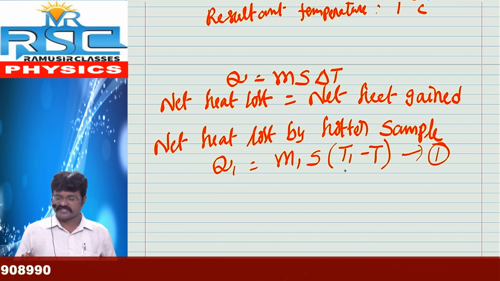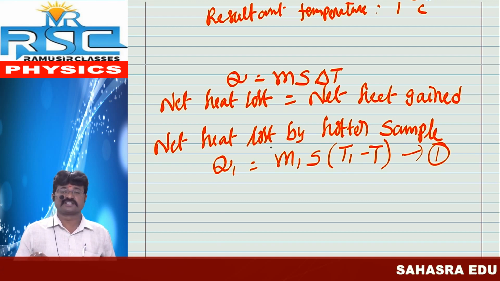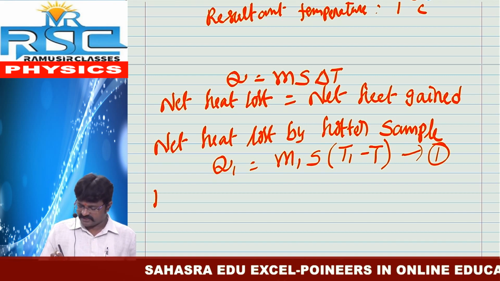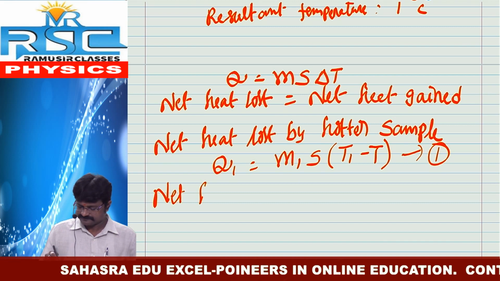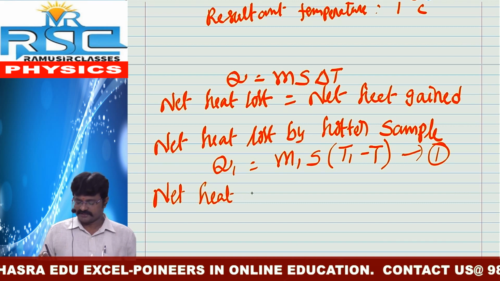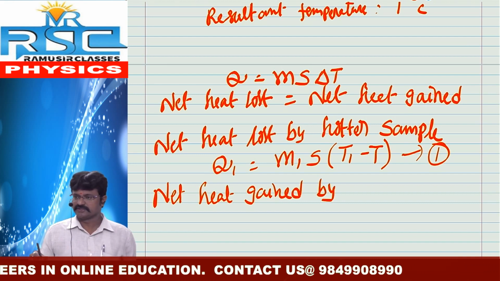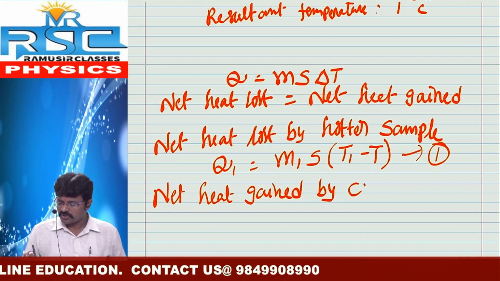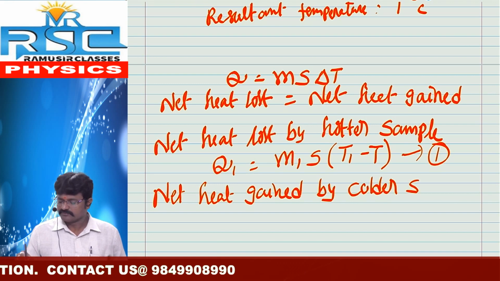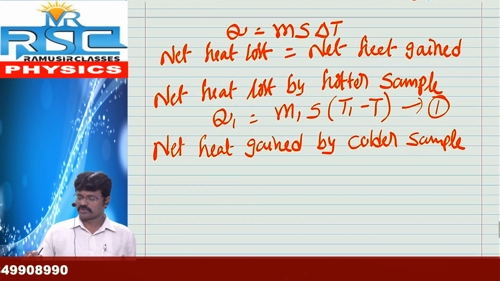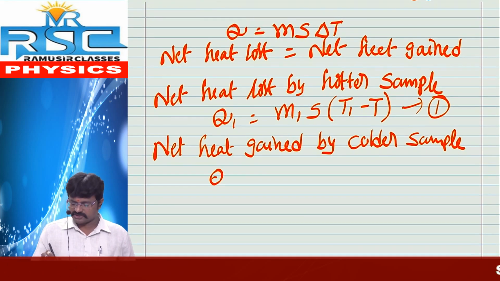Why do we take T1 here? T1 is the hotter sample, I already told. M1 is the first sample, the first mass. T is the resultant temperature. Similarly, the net heat gained by the colder sample is Q2.